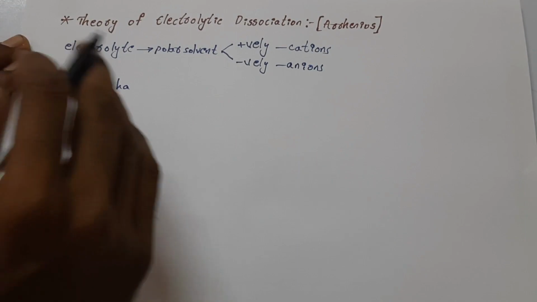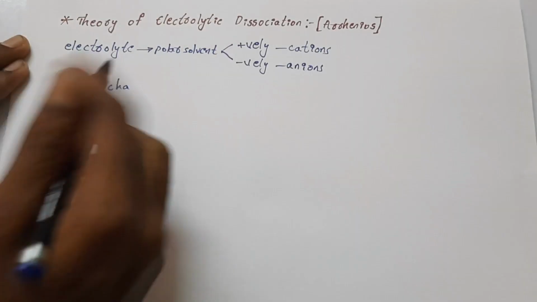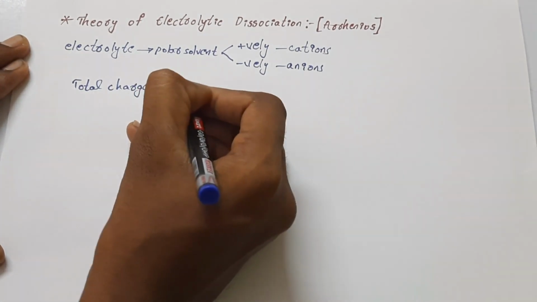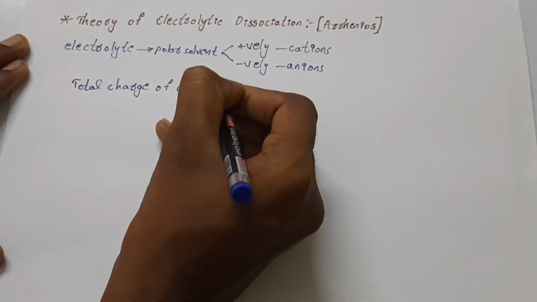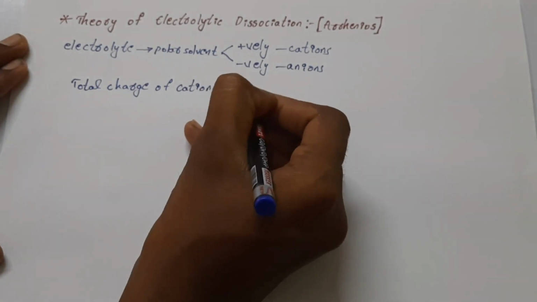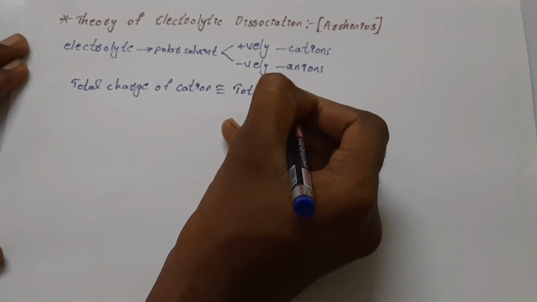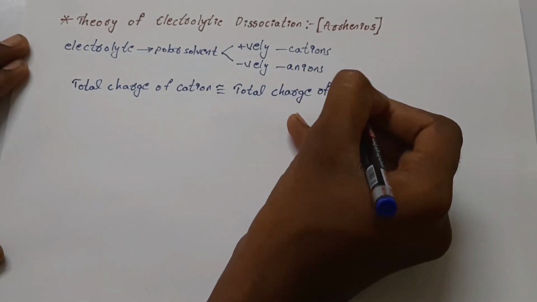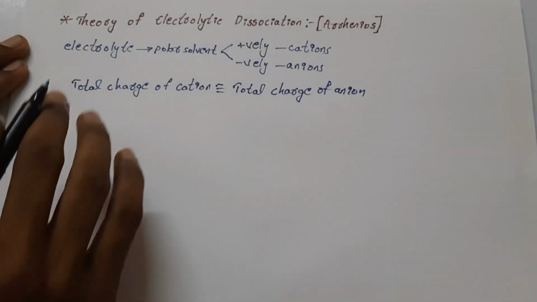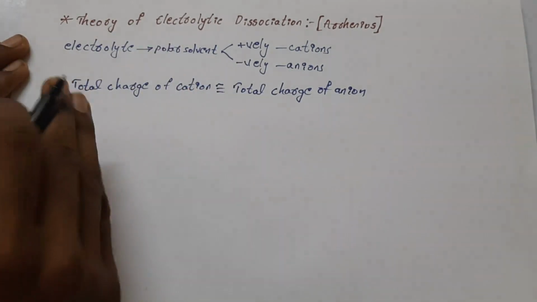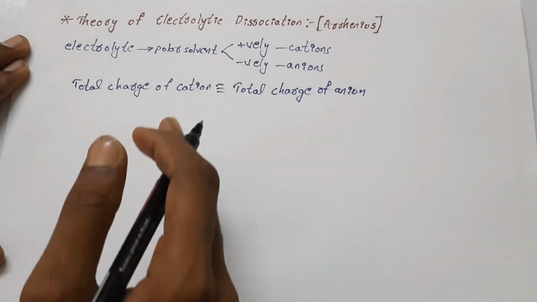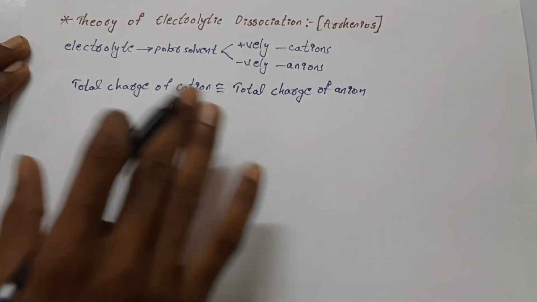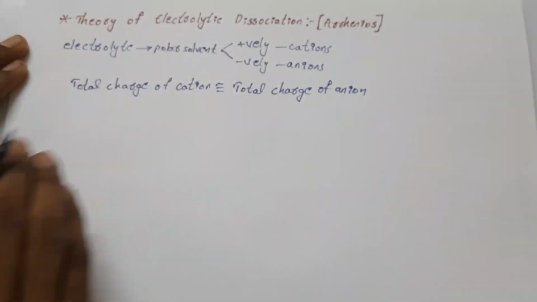As the electrolyte splits into positive and negative charges, the total charge of the cations will be approximately equal to the total charge of the anions. So the solution is electrically neutral, because the charge of the cation equals the charge of the anion. This process is called ionization.